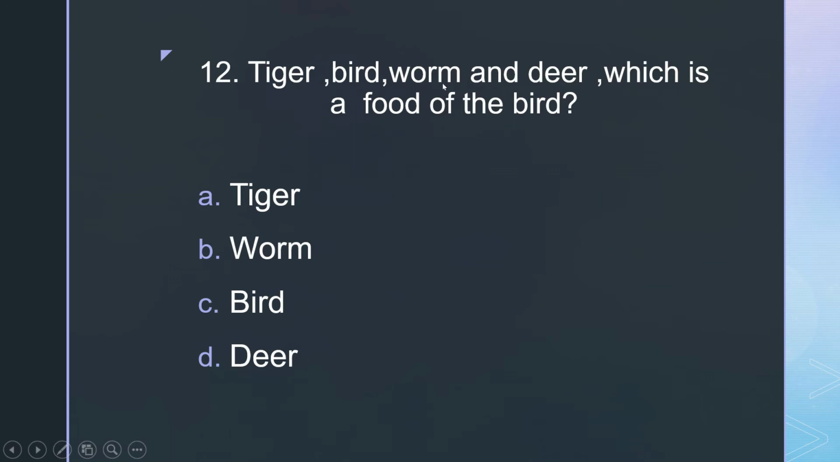12. Tiger, bird, worm, and deer, which is a food of the bird? A, tiger. B, worm. C, bird. D, deer. 13. Tiger, bird, worm, and deer, which is a predator? A, tiger. B, worm. C, bird. D, deer. 14. Tiger, bird, worm, and deer, which is a prey? A, tiger. B, worm. C, bird. D, deer.